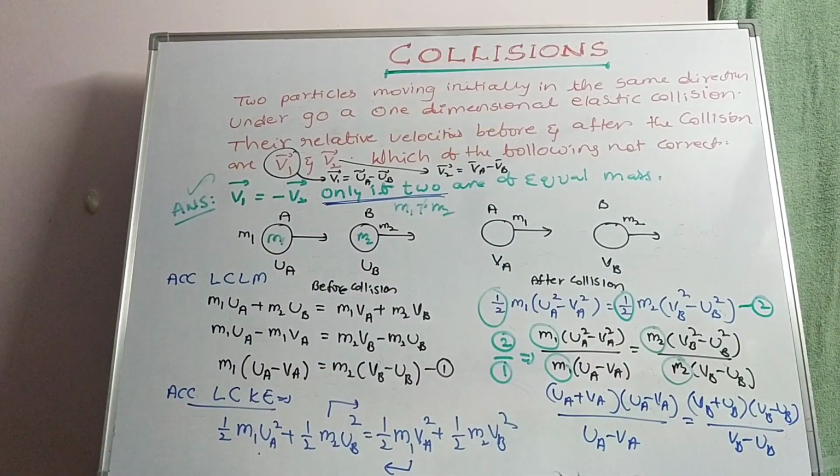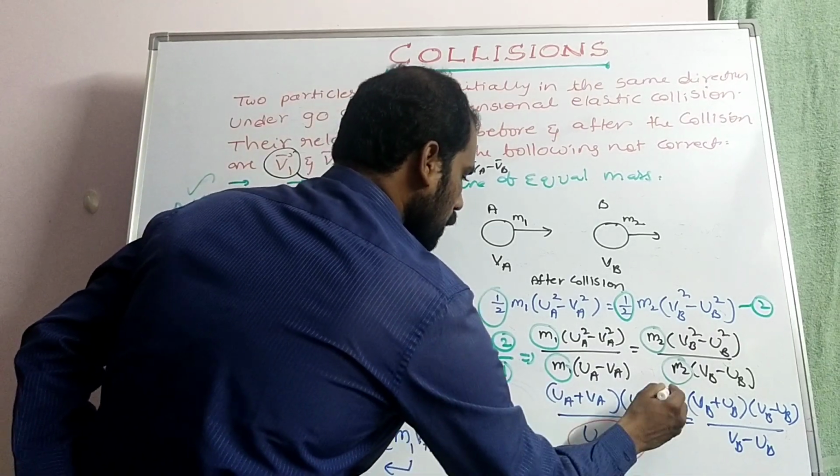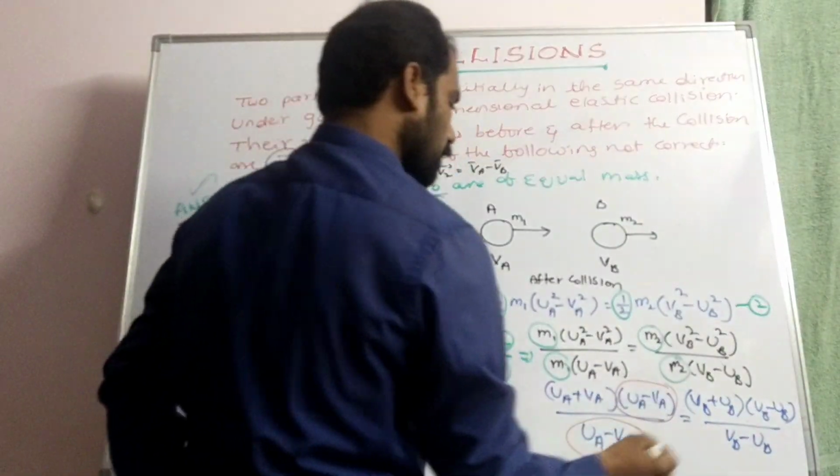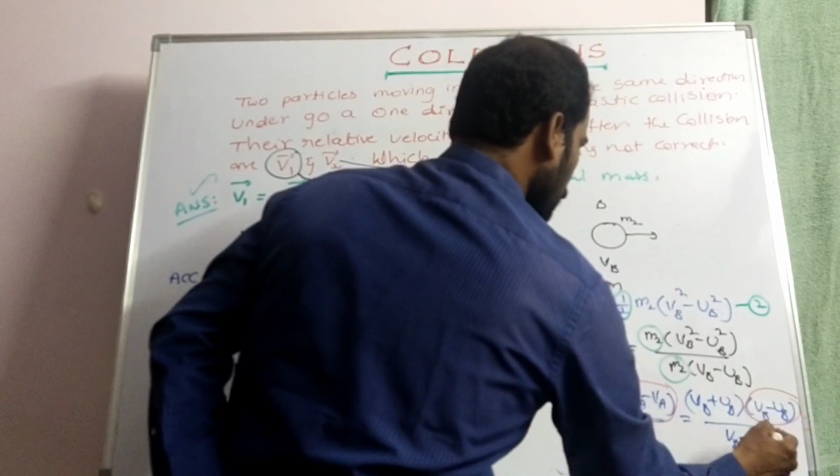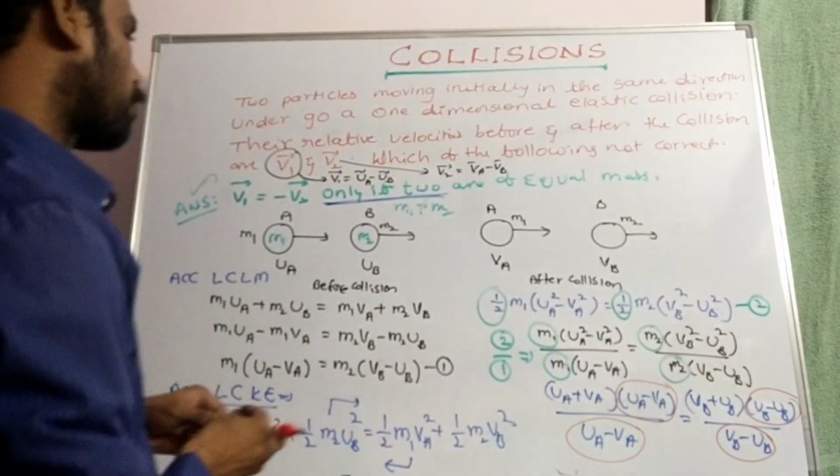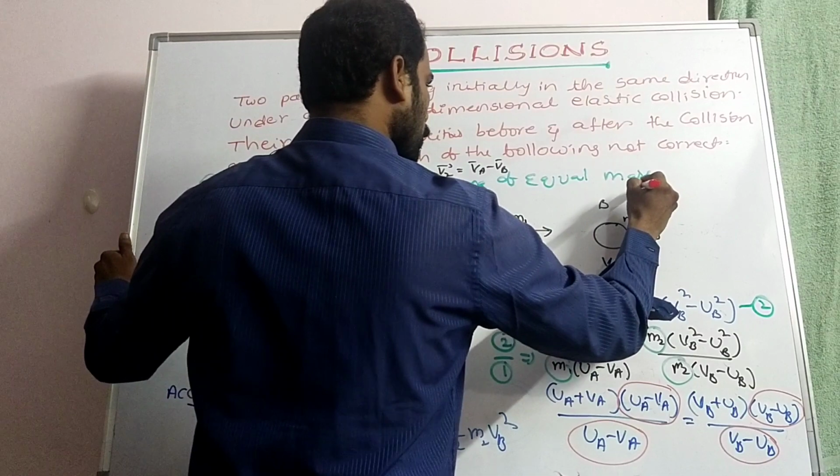Observe that UA minus VA gets cancelled, and VB minus UB gets cancelled. So what will be the remainder?